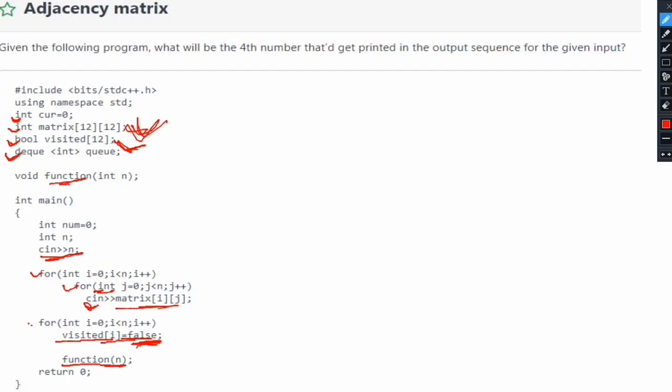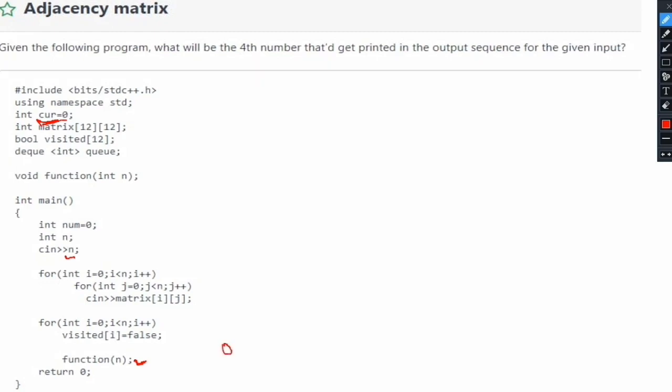Alright, so let us turn our focus to this function method now. While calling this function method, the n value is whatever input is given by the user, and the value of this variable cur, current, is still initialized to 0. We have never changed that value in the main function. Okay, so we have called the function method now.